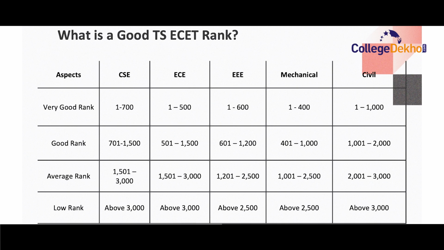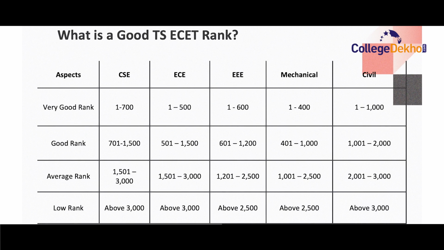A very good rank for CSE can be in between 1 to 700. A good rank can be in between 701 to 1500. An average rank can be in between 1501 to 3000, and a rank above 3000 can be considered as a low rank for computer science engineering.